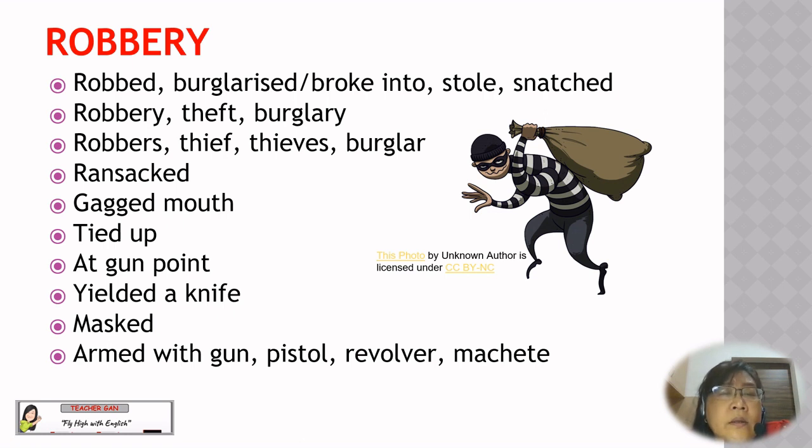Next, we look at the word list for robbery. Rob, burglarize, broke into, stole, snatch, robbery, theft, burglary, robbers, thief, thieves, burglar, ransack, gag mouth, tied up, at gunpoint, wielded a knife, masked, armed with gun or armed with pistol, armed with revolver or machete.